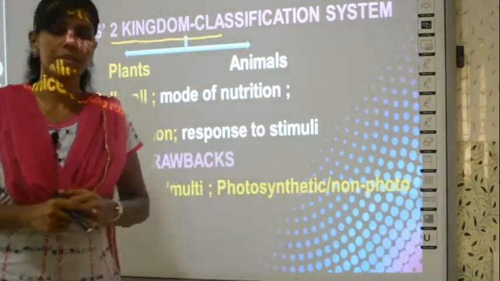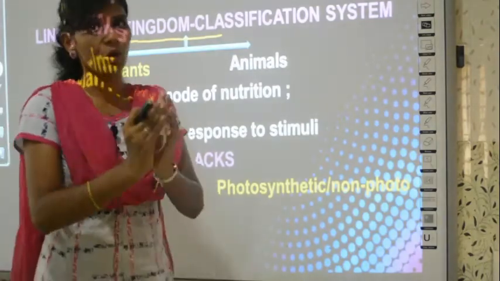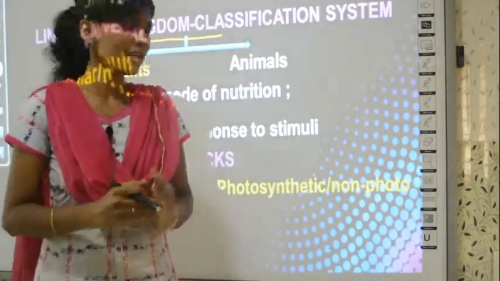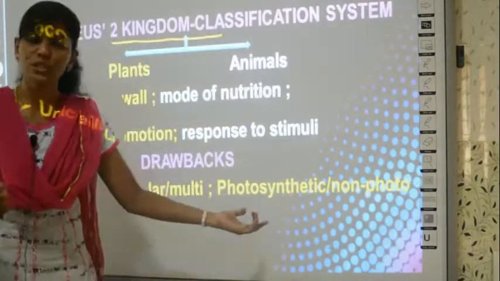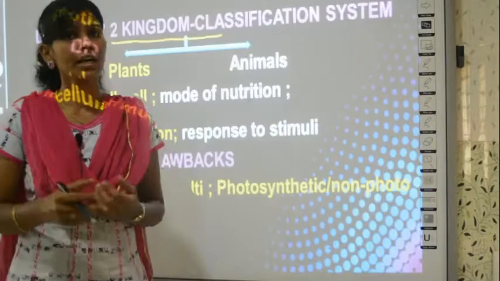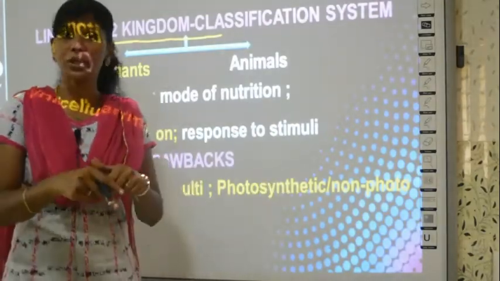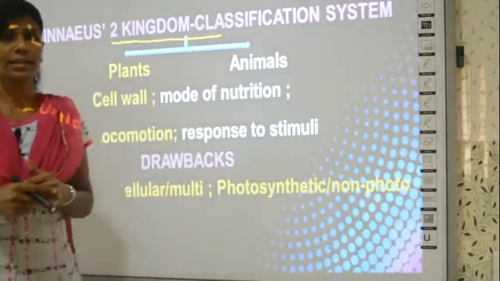and non-photosynthetic organisms. So classification, I told you, if they have the same property, it should be in one group, right? But those plants which had the property of undergoing photosynthesis and those organisms which did not undergo photosynthesis, all were put into one group based on Linnaeus classification.